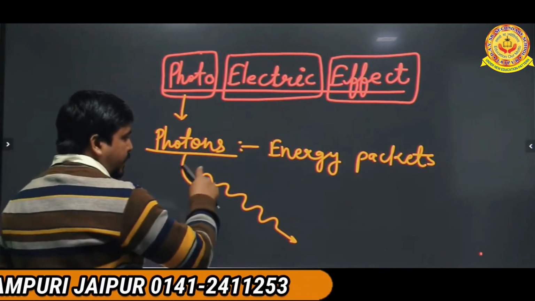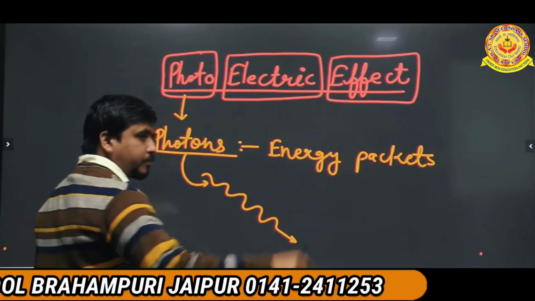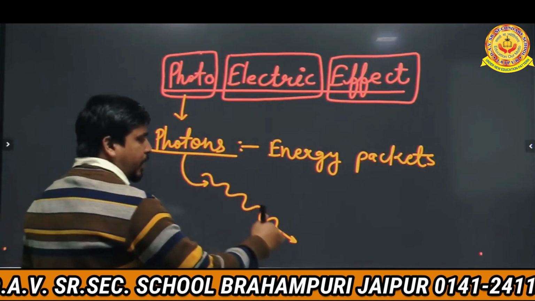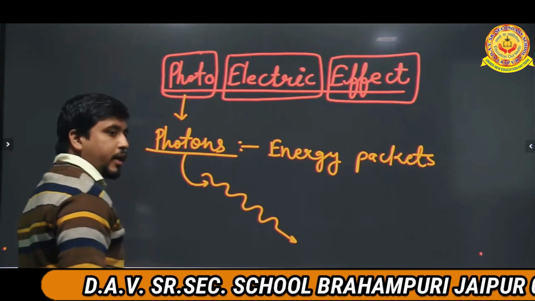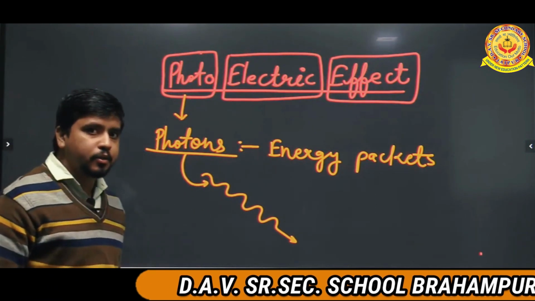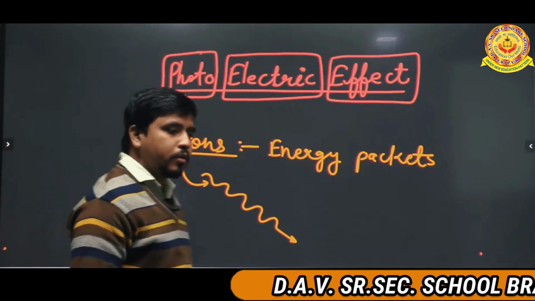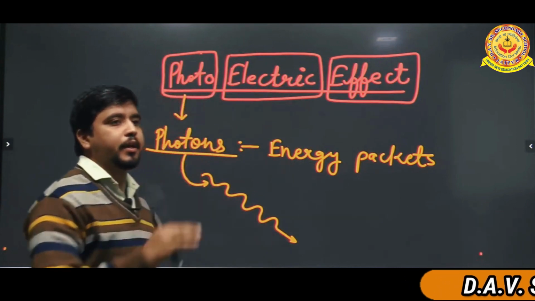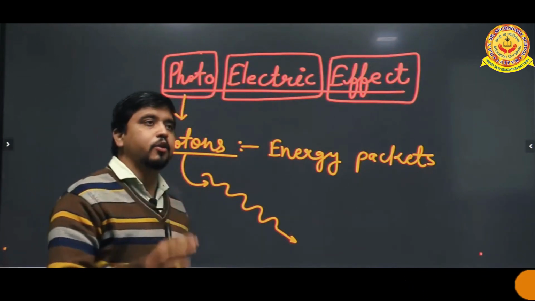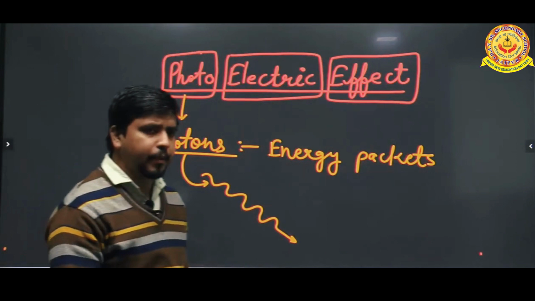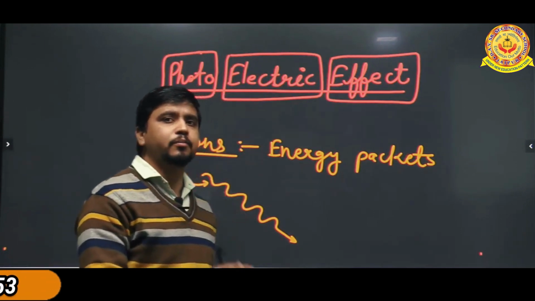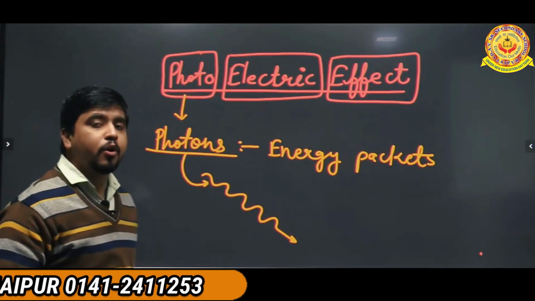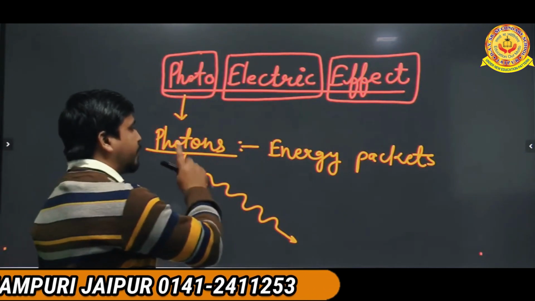The energy packets are coming like this. All the energy packets are coming like this. The sun is producing the light, sending the light to the object. Object means planets. All the planets get the energy from the sun, and the energy is coming in the form of packets called photons.